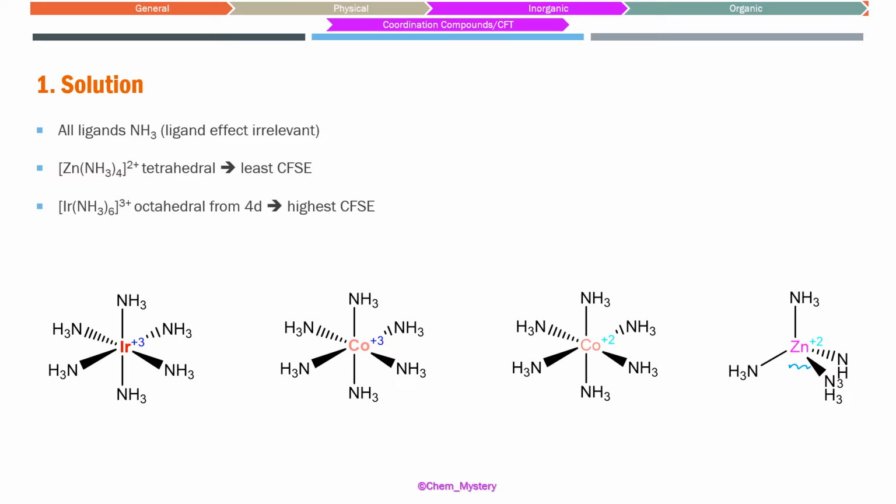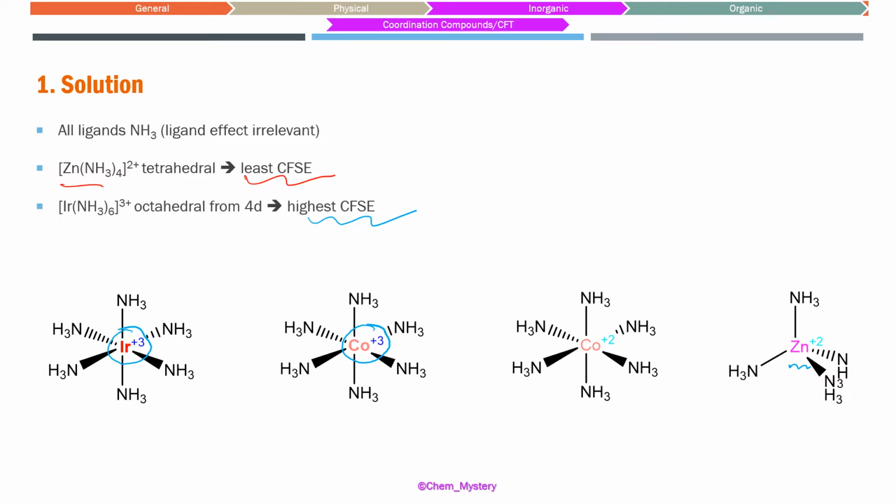Now, iridium is from the 4d transition series. This is going to have a higher value of CFSE in comparison to cobalt when they are in the same oxidation state. So iridium is going to have the highest CFSE, and zinc is going to have the least CFSE.